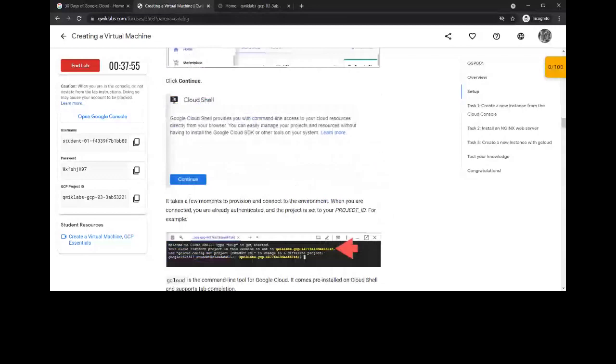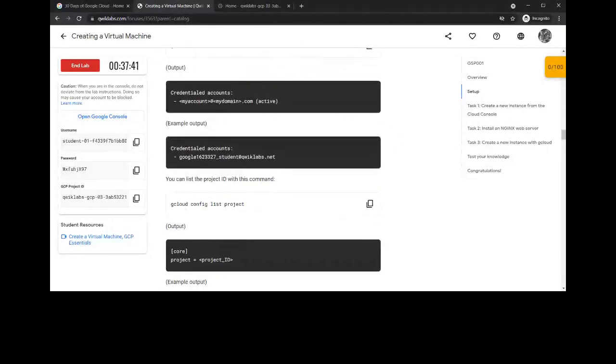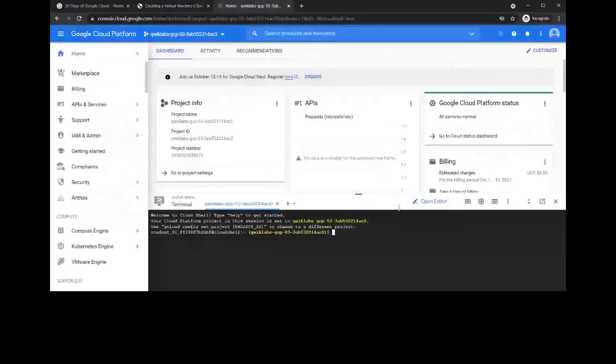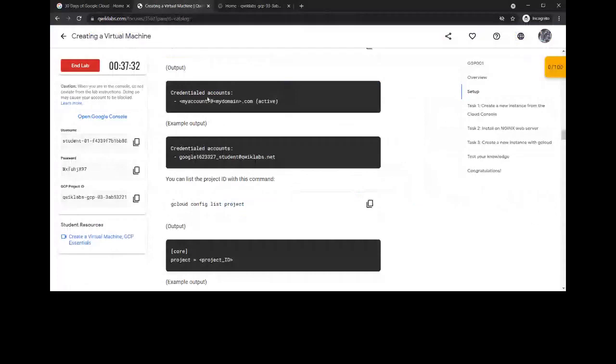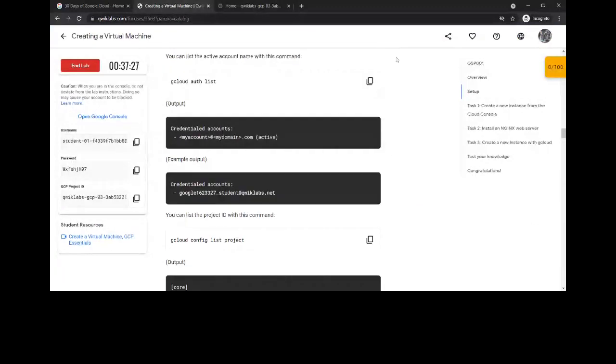What it basically does is it activates the user account, and this command activates the project ID. So whenever you're using the console, make sure that you first run these two commands. After that, you perform any task you want. So note these two commands, guys. These two are very important for any lab which requires the cloud console.